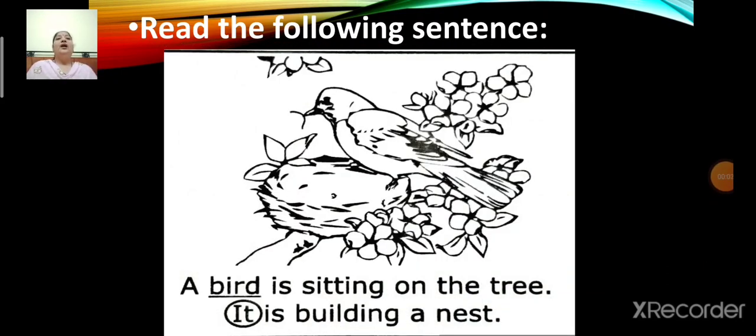Now, a bird is sitting on the tree. It is building a nest. Now here, the underlined word bird is a noun and the circled word it is a pronoun. Understood?